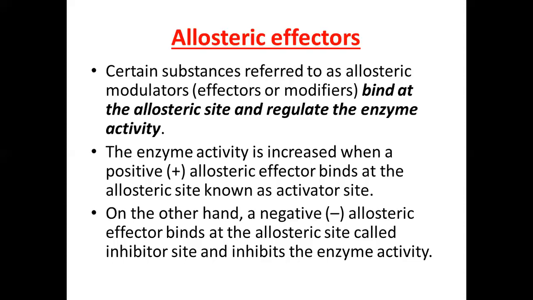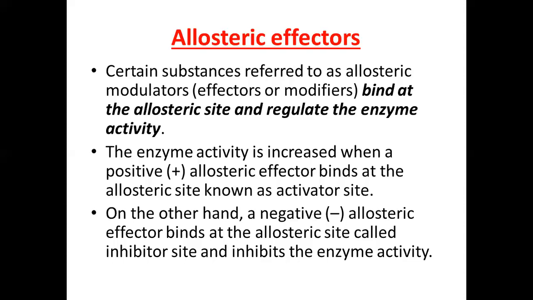And these allosteric modulators bind at the allosteric sites, and these allosteric sites are very unique and specific on the enzyme. And in this way they regulate the enzyme activity.